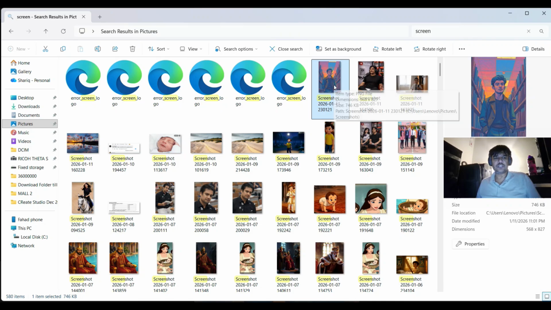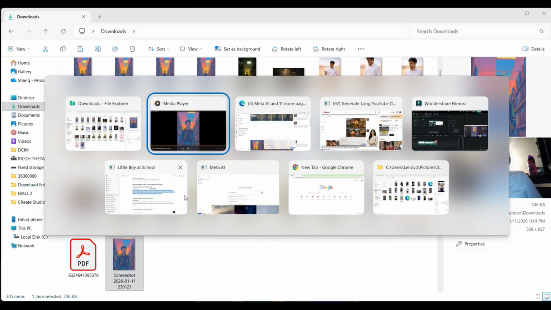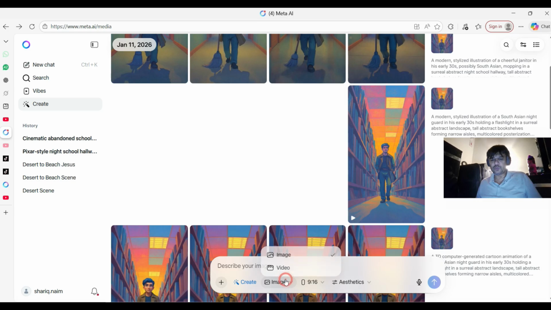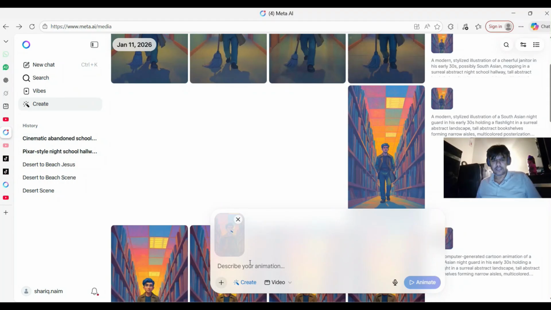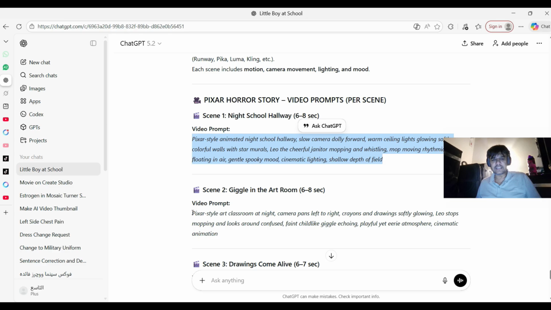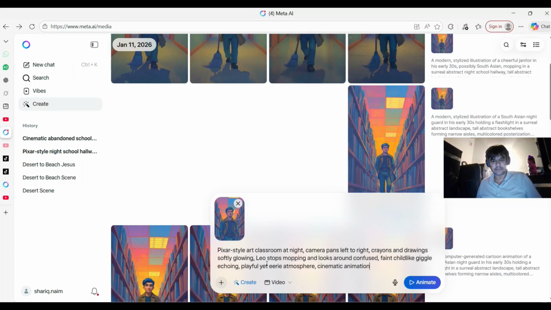So this screenshot you have to upload in Meta AI. So again I come here in Meta AI and I will come here to create, but this time you will not choose image, you will choose video. You will upload the image, this one we took the screenshot of. Once you upload this, then you will go again in ChatGPT and from here you will take your second prompt, copy it and paste here. Click on animate.